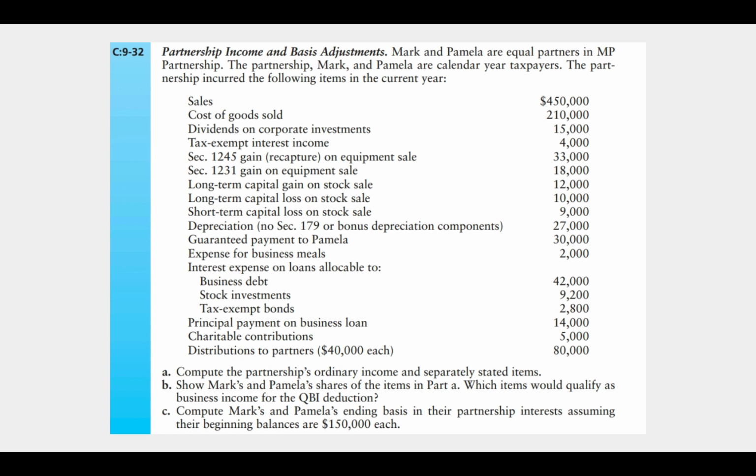So these items can be computed on a group basis because there are no special limits applicable to the partners. The other things, the tax-exempt interest, the 1231 gain, the capital asset transactions, tax-exempt bonds, the charitable contributions, all of these things are going to be separately stated items.